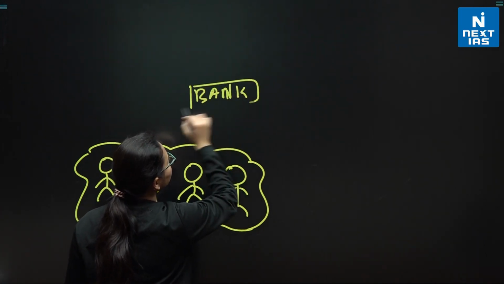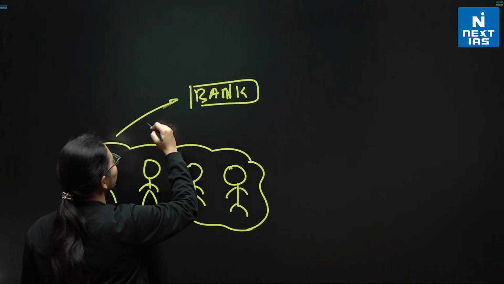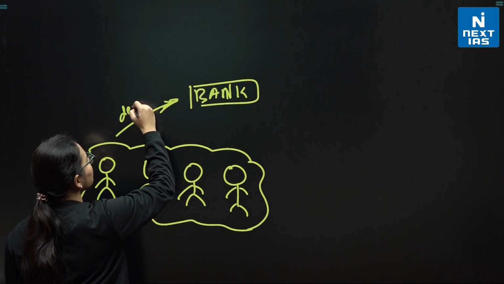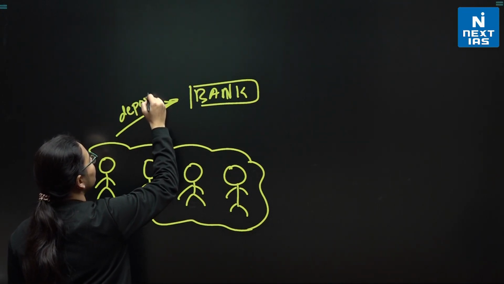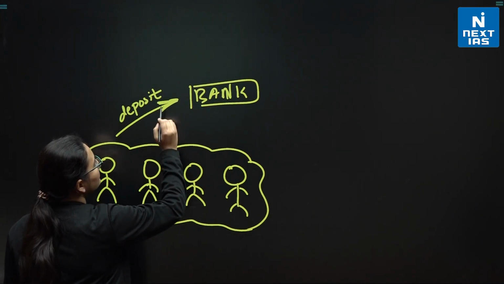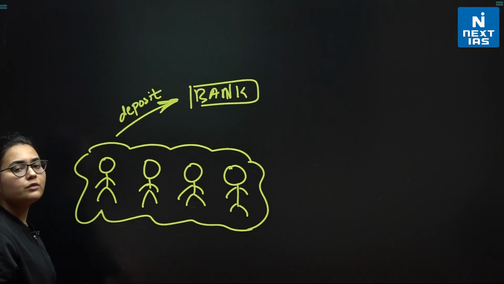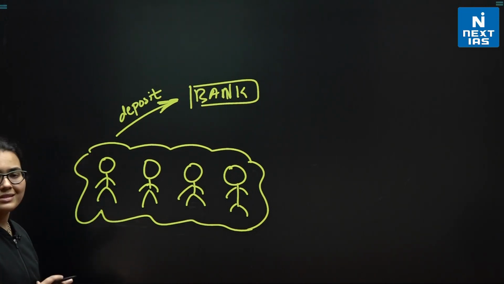These people have a lot of money, so they deposit it in the bank, okay? Their money is kept with the bank, safe and secure. The bank gives the guarantee of keeping their deposited amount safe and secure.